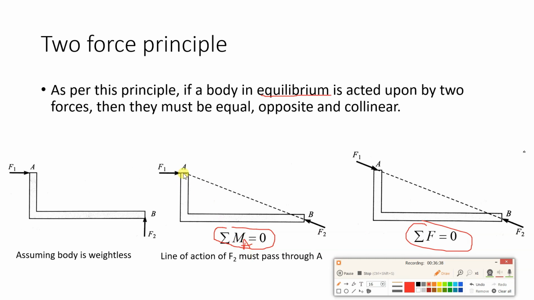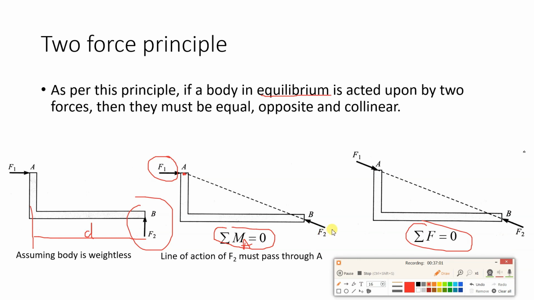If we take moment about point A, the line of action of F1 passes through point A, so the moment of F1 will be 0. So the moment of F2 should also be 0. That is why this cannot be the distance. This distance D has some value over here, so the summation of moment will not be 0.